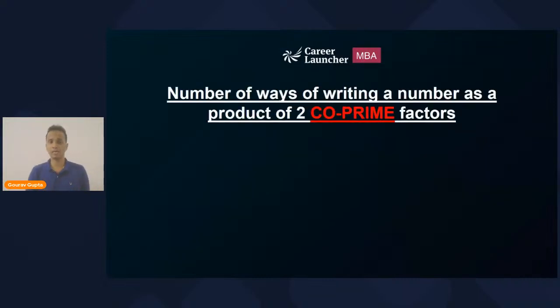Now, the third formula is the number of ways of writing a number as the product of two co-prime factors. Now, all of you quickly write, what are co-prime numbers? When can I say that two numbers are co-prime with respect to each other?